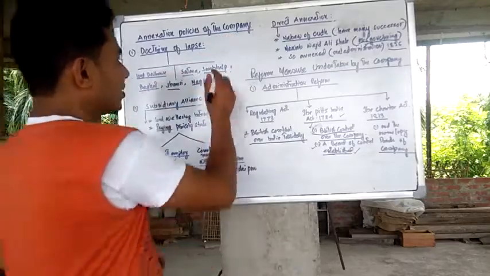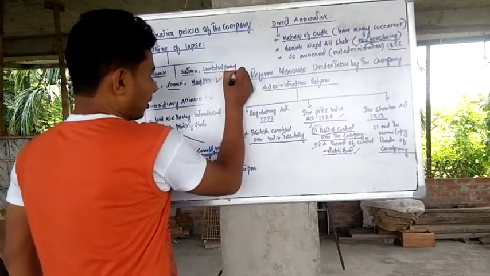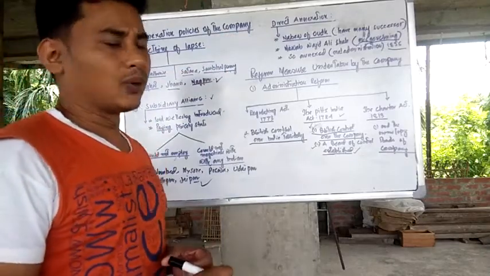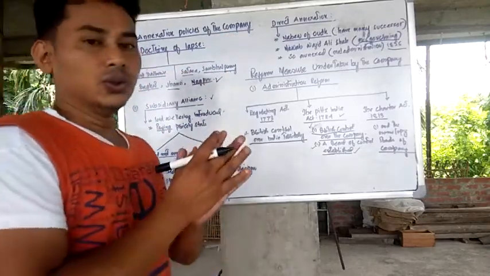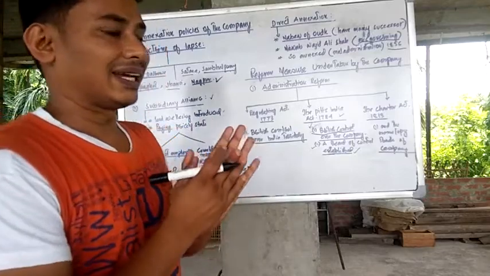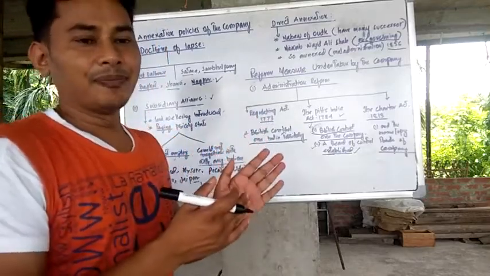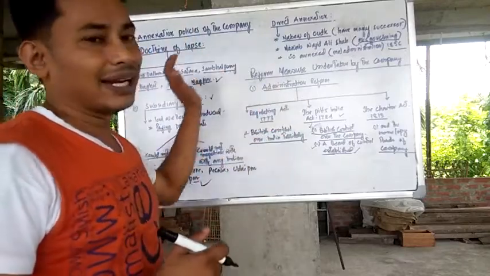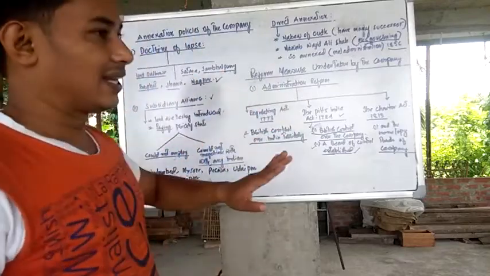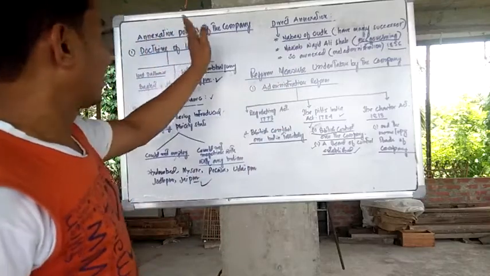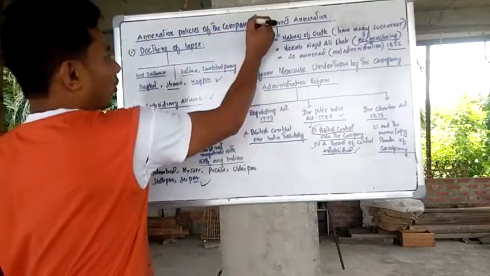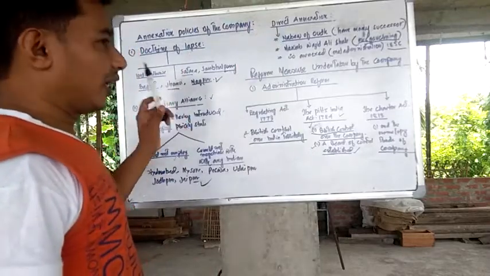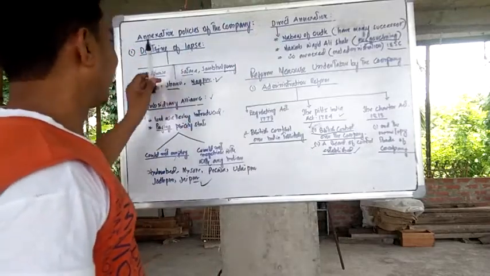So you see here, as you know, the British East India Company came to India for the purpose of trade. Slowly and gradually they took advantage of the Indian rulers, wanted to rule over India, and slowly they controlled all of India. I will be discussing the annexation policies of the company, how the British used some policies in order to control the different Indian states.